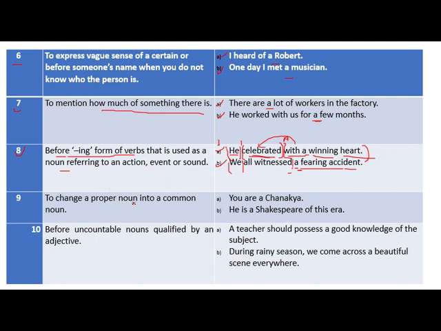To change a proper noun into a common noun. For example, you are a Chanakya.